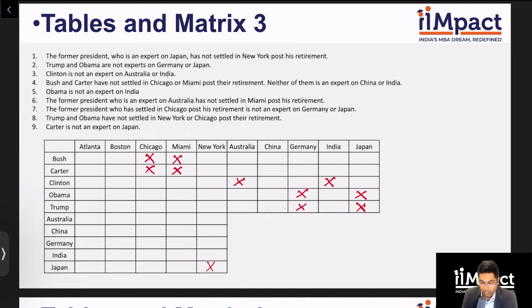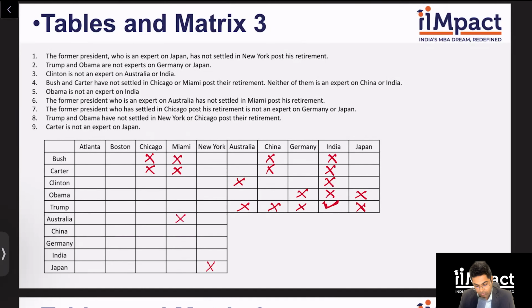Okay. Neither of them is an expert on China or India. So neither of them is an expert on China or India. Okay. Obama is not an expert on India. So clearly Trump is an expert on India. Yes. Okay. All right. The former president, who is an expert on Australia, has not settled in Miami. So Australia guy is not in Miami.